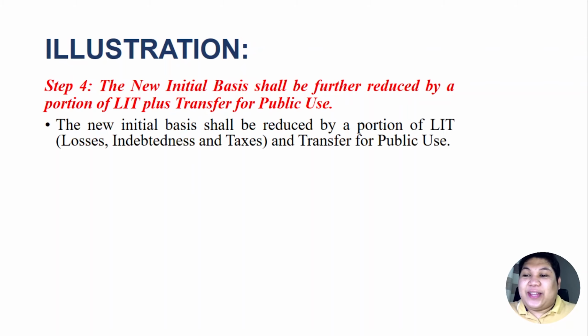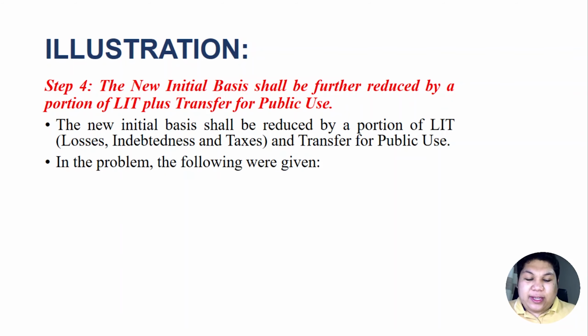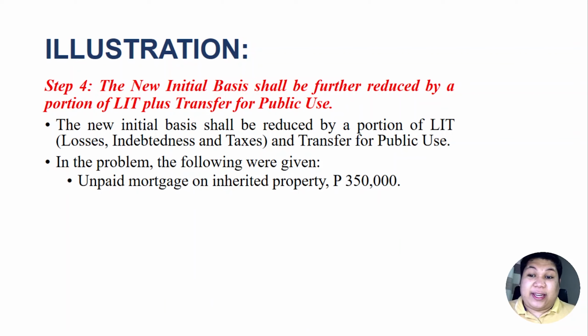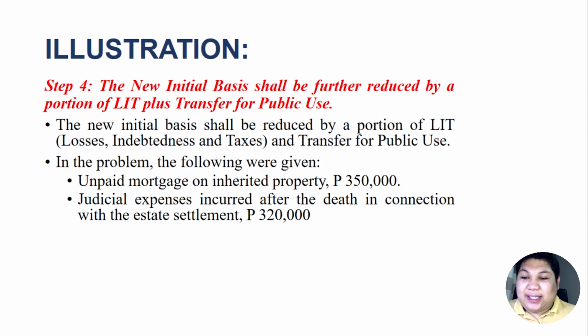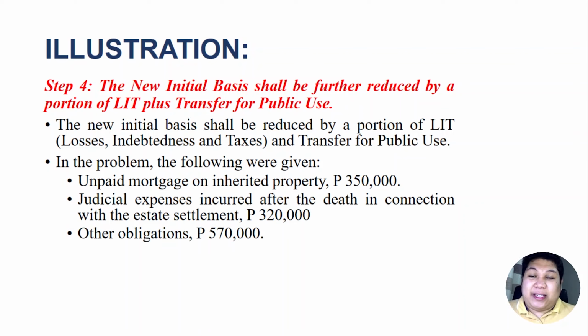Okay, so how do we do that? Again, that was losses, indebtedness, and taxes. In the problem, we were given unpaid mortgage of inherited property, judicial expenses of 320, and other obligations. There was no transfer for public use. Therefore, we can simply ignore this because there is none. But we are given indebtedness. Unpaid mortgage. Is this a loss or indebtedness or taxes? Of course, this is an indebtedness.